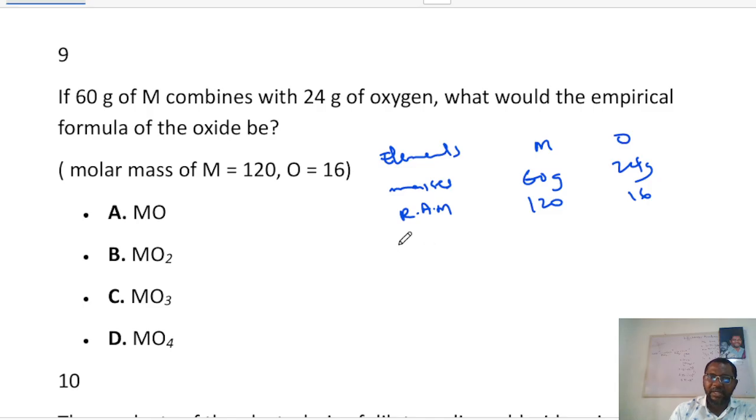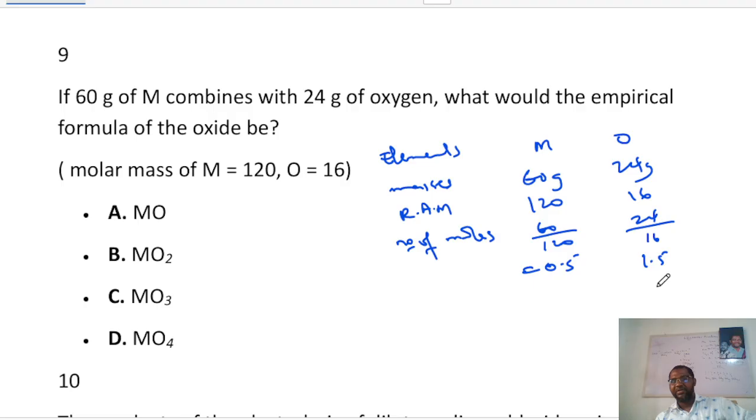Then we find their number of moles. Okay. So number of moles means to divide. 60 divided by 120 would give us 0.5. Here 24 divided by 16 will give us 1.5. And of course whenever you see 1.5, do not approximate.